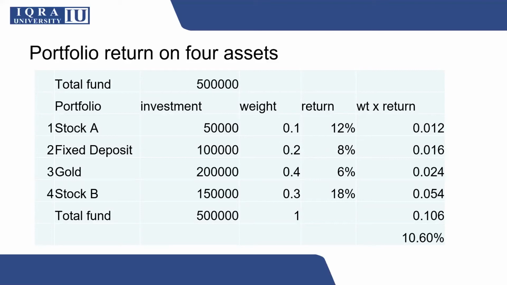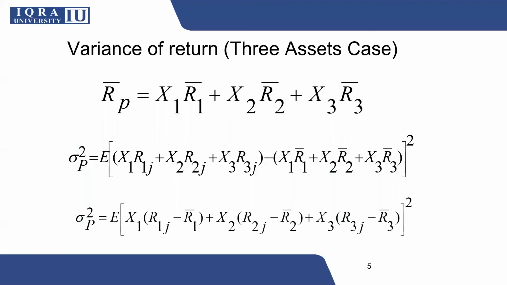This of course should be given in the question. In the last column, we multiply weight with returns and get the sum. This sum is showing that portfolio return is 10.6%. So this is our conclusion that whether you are working on two assets or four assets or multiple assets, the expected return will be based only on the weightage and the returns of specific stocks.